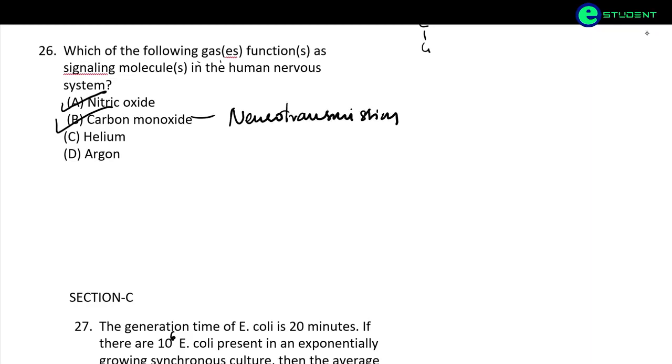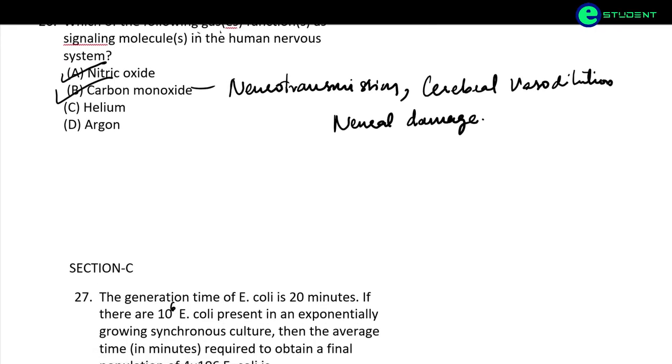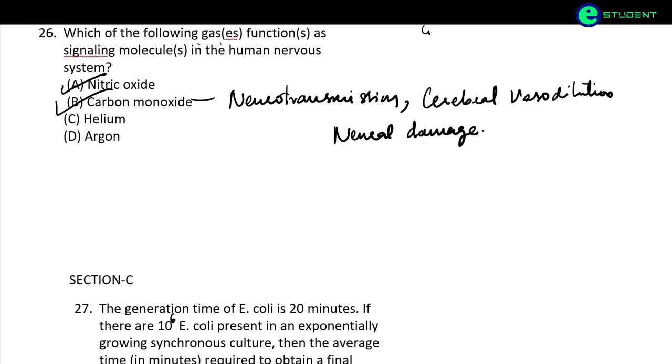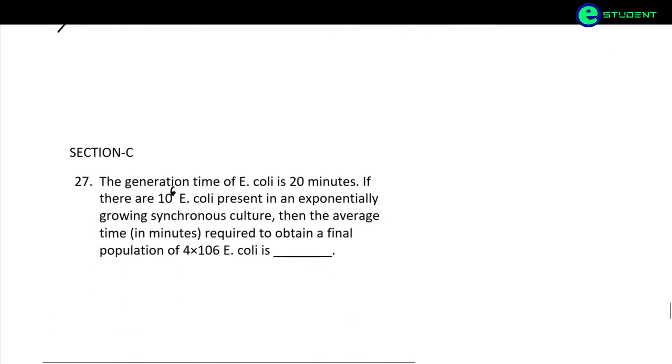It is responsible for cerebral vasodilation, and whenever there is a neural damage, this helps in the signaling and helps in the repairing of that neural damage. Helium and argon are not involved in the signaling pathway.